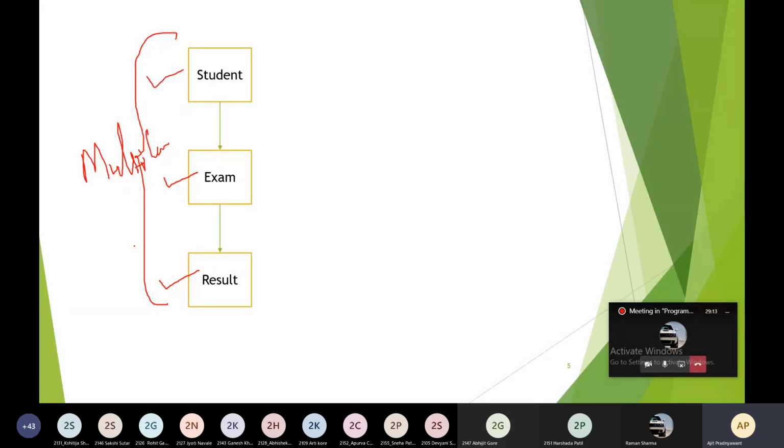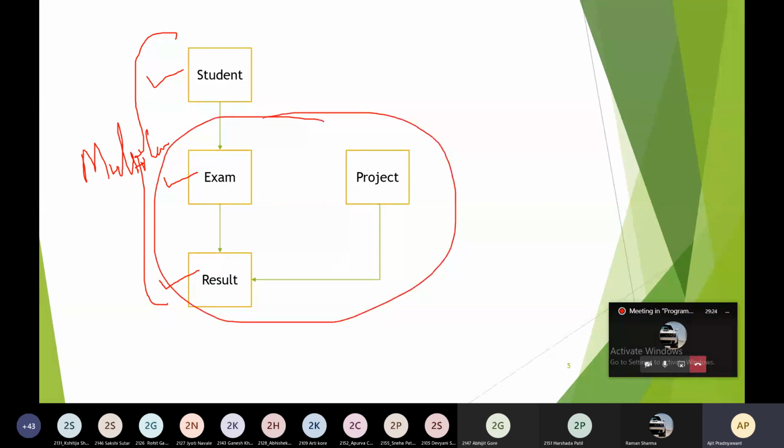In the same diagram, you have created result from the project class as well, and this is a type of multiple inheritance.